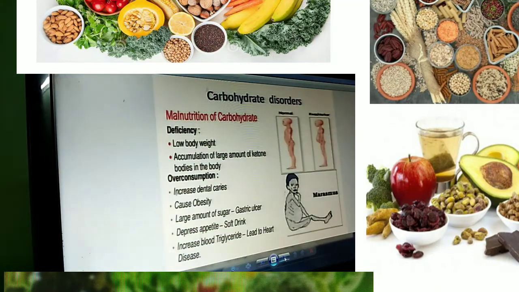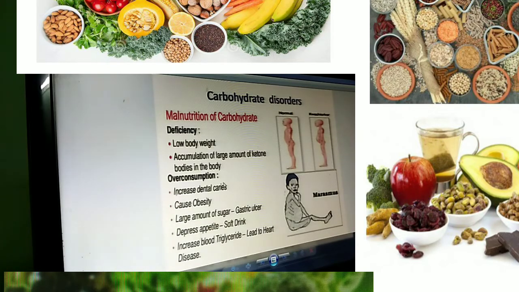Now coming to it, till now you have seen vitamin deficiencies. Now you are seeing carbohydrate. This is a major nutrient. Nutritional deficiencies are also called malnutrition. So this deficiency causes low body weight, accumulation of large amounts of protein, ketone bodies in the body. Then overconsumption also. See, in deficiency, these two are normal body, that is kwashiorkor.